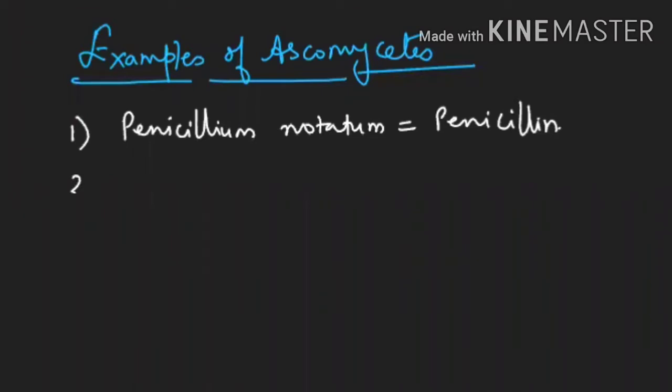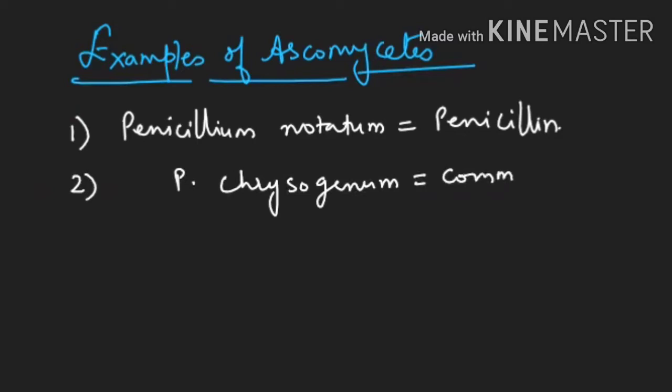Then another species of Penicillium, Penicillium chrysogenum, is the source that right now for commercial purposes we are using for the preparation of penicillin.